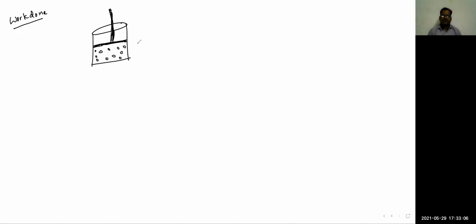Assume that because of some force on the piston walls, the piston is moved upwards. So it is displaced by a distance, let us take dx.